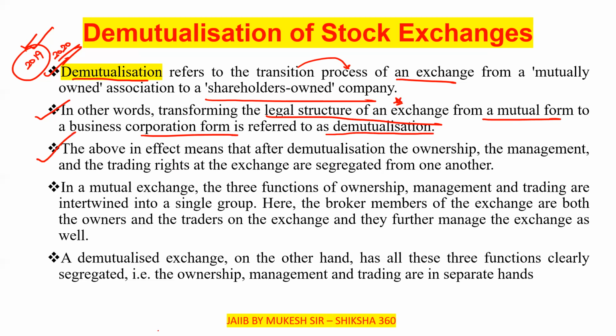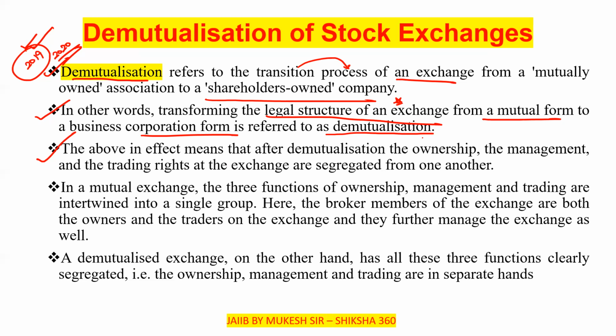The above in effect means that after demutualization, the ownership, the management, and the trading rights at the exchange are segregated from one another. So in a mutual exchange, the three functions of ownership, management, and trading are intertwined.